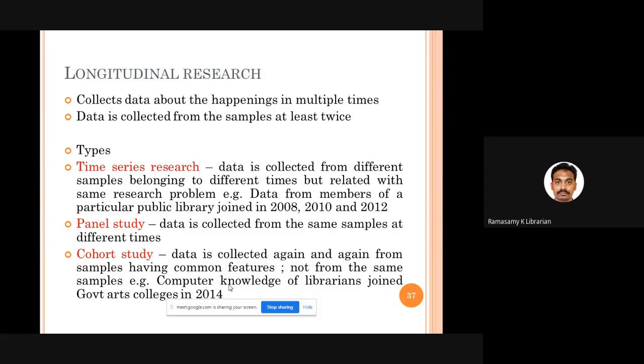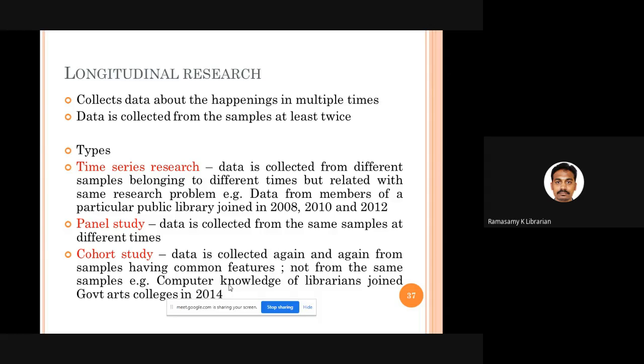Okay, for example, the users who joined the public library in 2008, 2010, 2012. You have 3 different sets of people, all of them belonging to 3 different timings. You go to people, you collect data from them in different timing, time series data. That is called time series research.